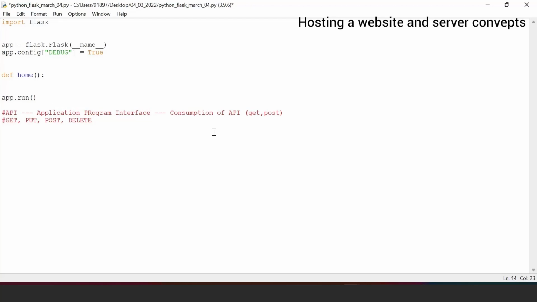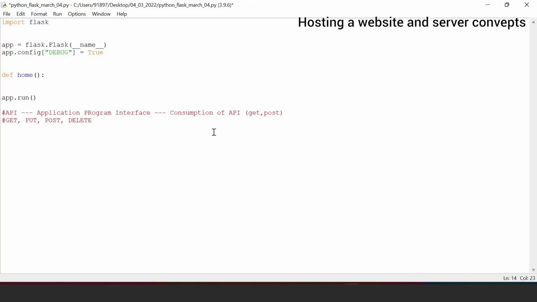The GET method is to just consume the API without sending any input. POST is to get the API, and after getting the API, you give the data back to the API. After the data is received, the API will give you the response. This is what we call the POST method. You're giving some input. Sometimes when you deal with a DB related operation inside of Flask, you may have to deal with this kind of POST method.